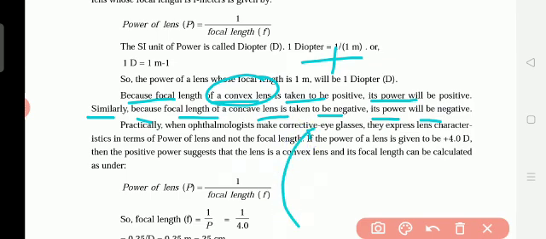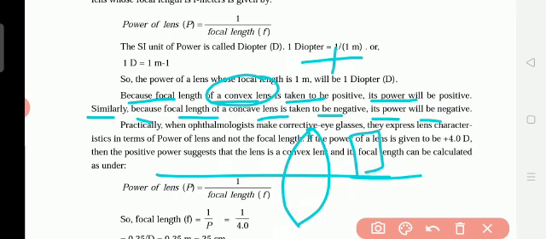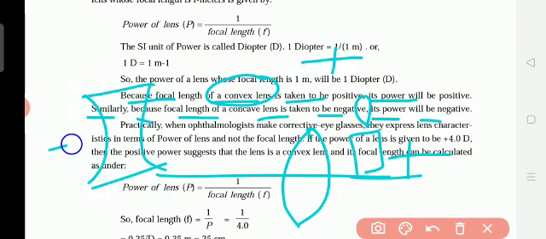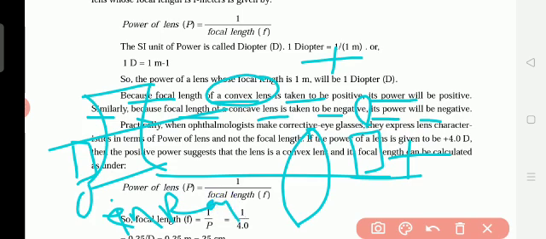Because in a convex lens image formation will be erect, straight, virtual. That is why it is positive. But in the case of a concave lens, image formation will be upside down, that means inverted or real image, which means negative according to the sign convention.